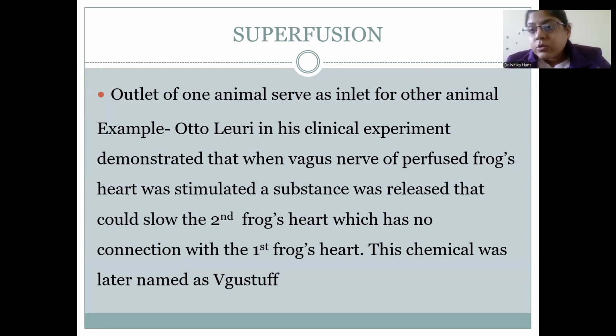So this was the experiment conducted by Loewi: superfusion, when the outlet of one animal serves as the inlet for the other animal.